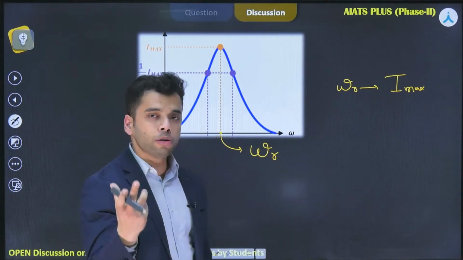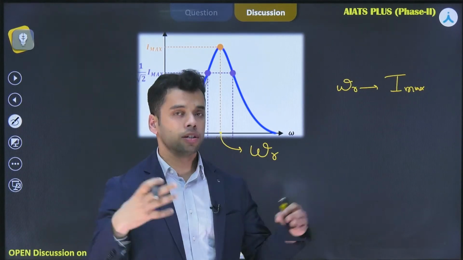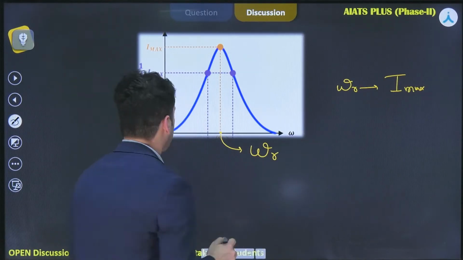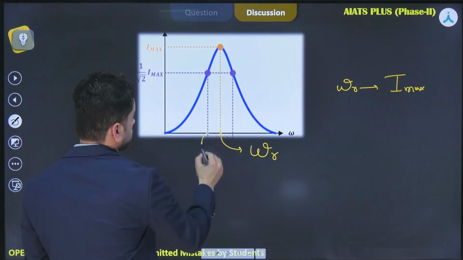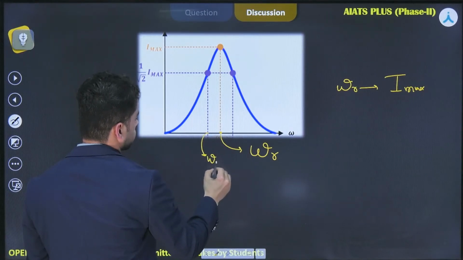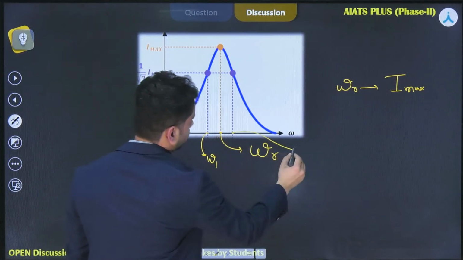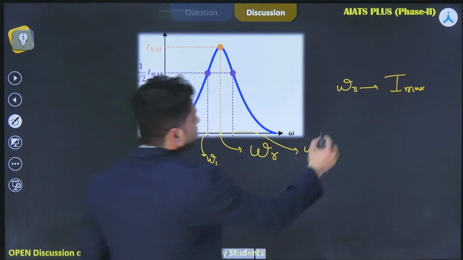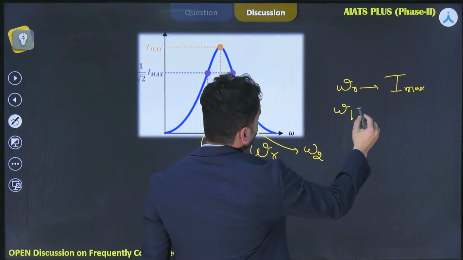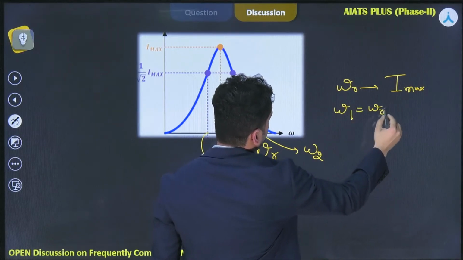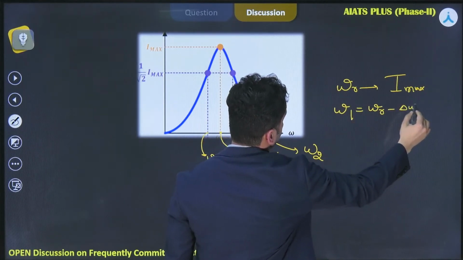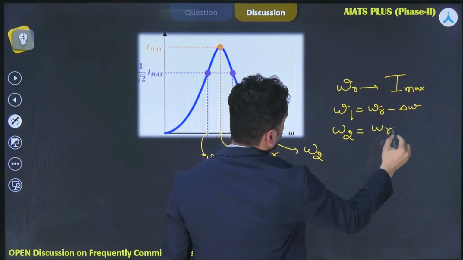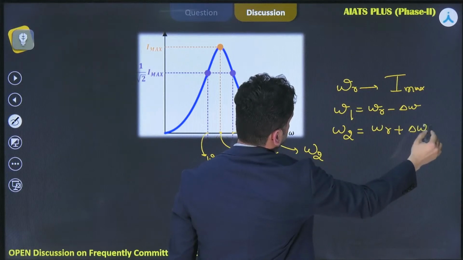There are two points that you need to take into consideration for understanding the concept of quality factor. So I have taken two other frequencies, omega 1 and omega 2. Let me write omega 1 as omega r minus delta omega, and omega 2 as omega r plus delta omega.